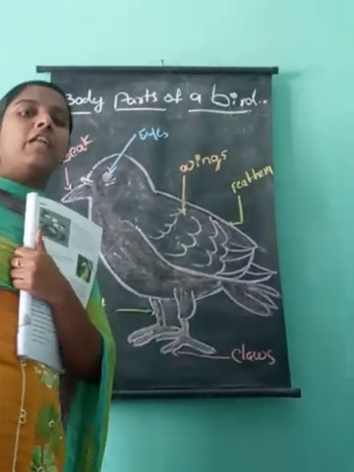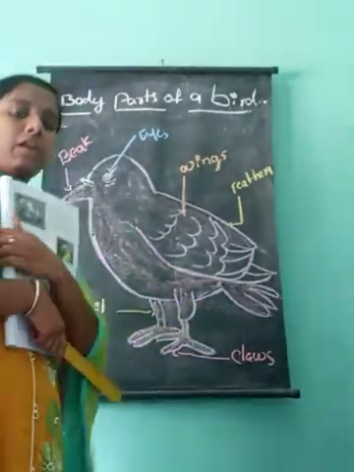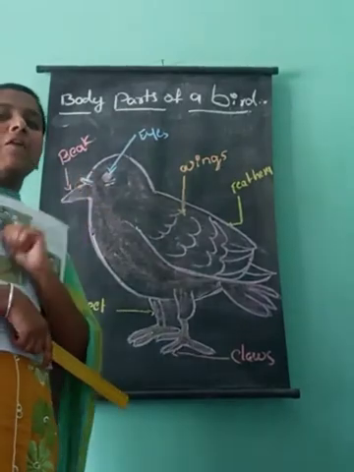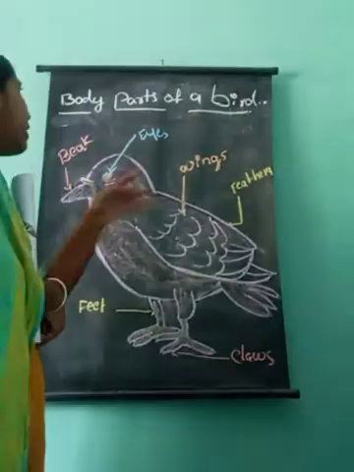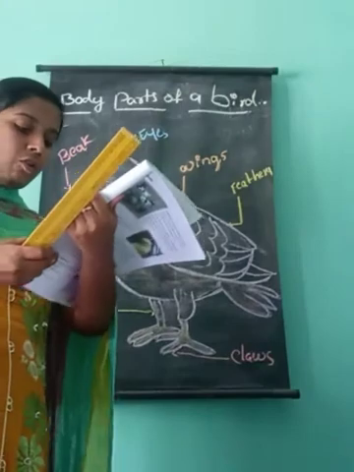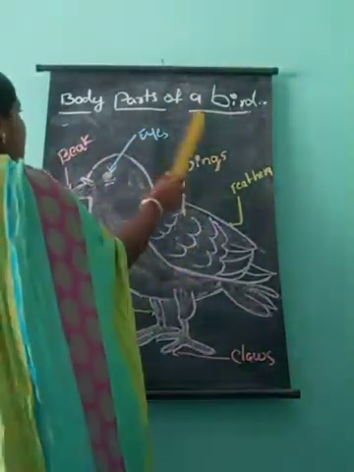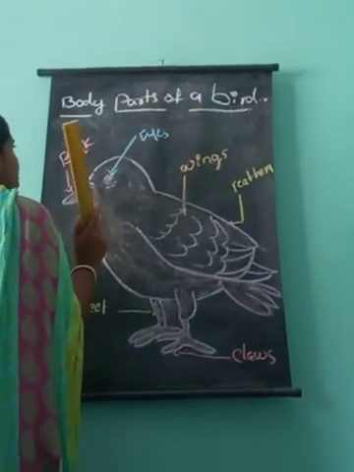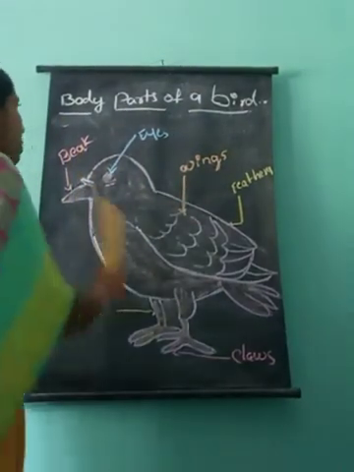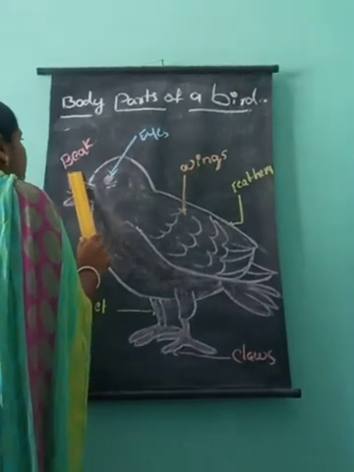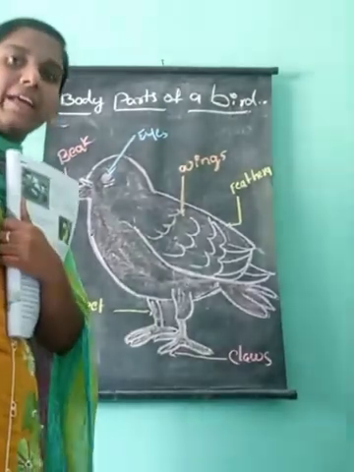Dear children, today we have learned the properties of birds and the body parts of a bird. Okay, next class I will discuss the body parts of a bird one by one. Beak. Next class I will explain the beak. Okay, thank you.